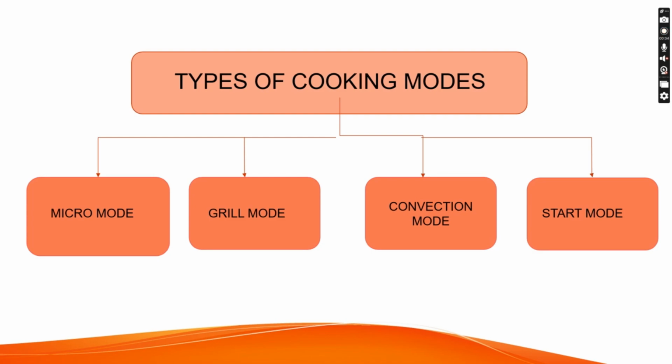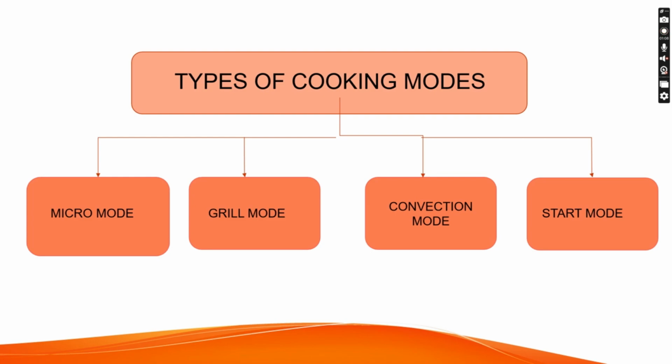Firstly, the micro mode is used in a microwave oven to provide precise control over the cooking process. This is useful for cooking delicate foods, or for situations where we want to cook at a lower power setting. By using micro mode, we can ensure that our food is cooked evenly and avoid overcooking or overheating. The next one is the grill mode.